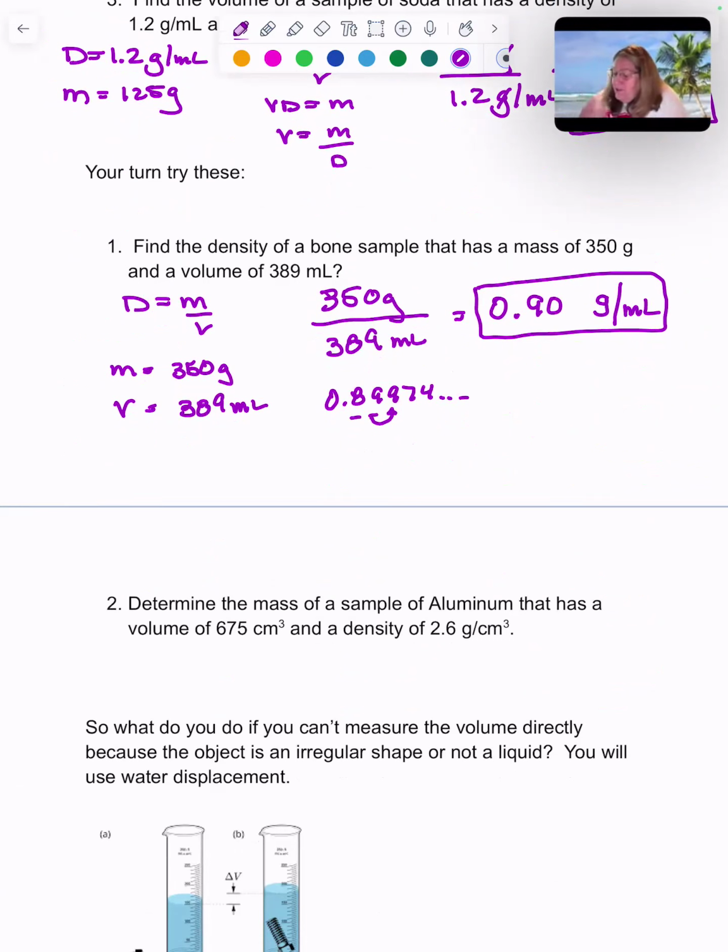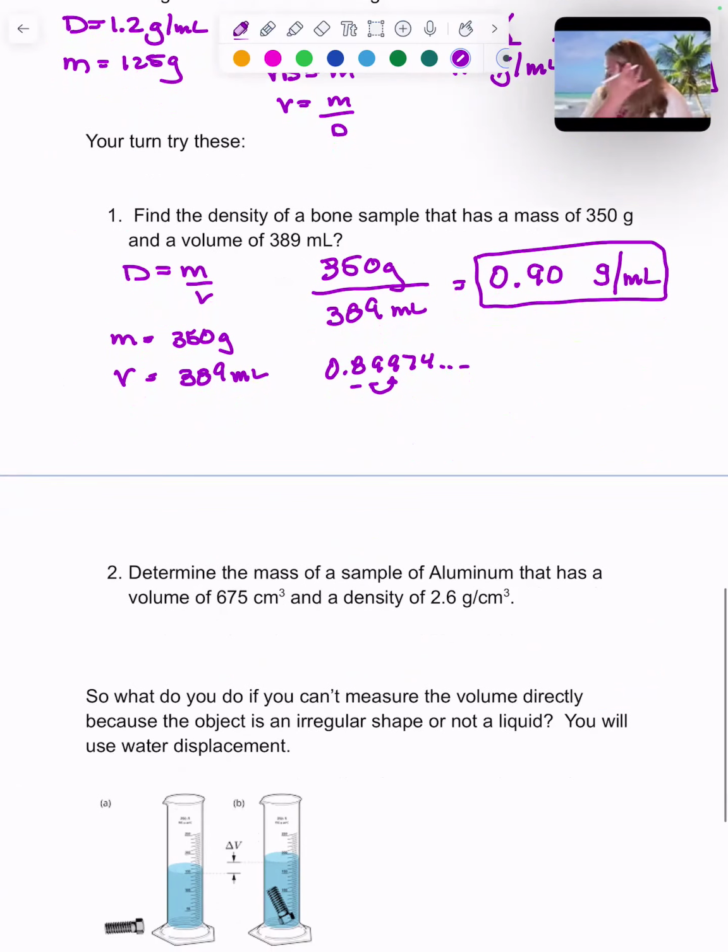Try this one. Determine the mass of a sample of aluminum that has a volume of 675 cubic centimeters and a density of 2.6 grams per cubic centimeter. Stop the video and try this problem. Come back when you're done. Okay, hopefully you tried it. You didn't just wait on the video.